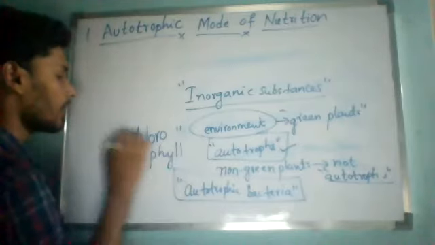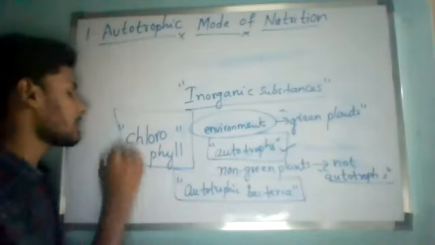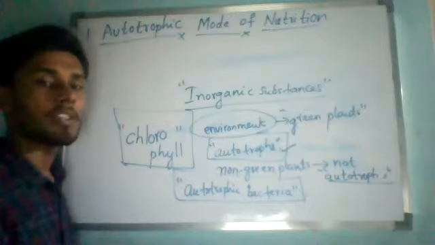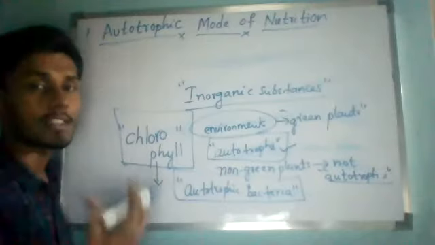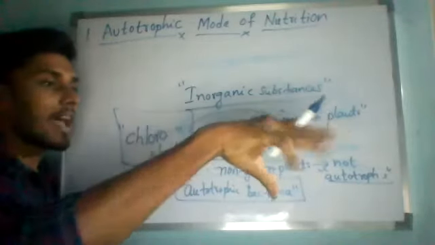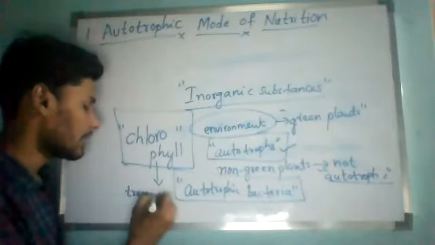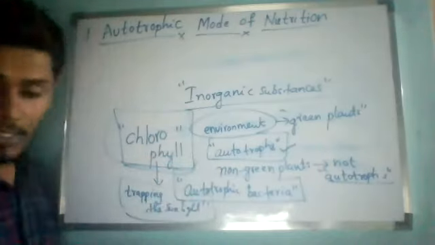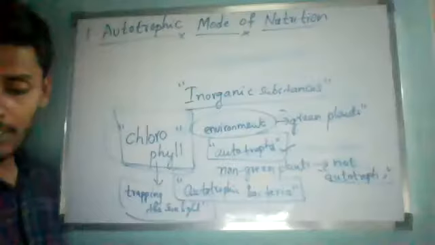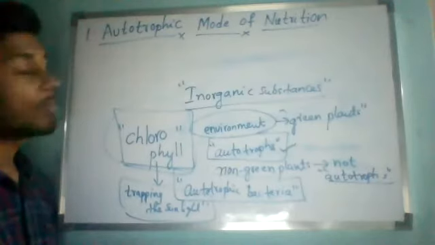Chlorophyll. Because of this chlorophyll only. What is the reason? Chlorophyll is a green pigment, and it is capable of trapping the sunlight. That is the reason. So the only pigment which can trap the sunlight is called chlorophyll. That is why autotrophic organisms have the autotrophic mode of nutrition.